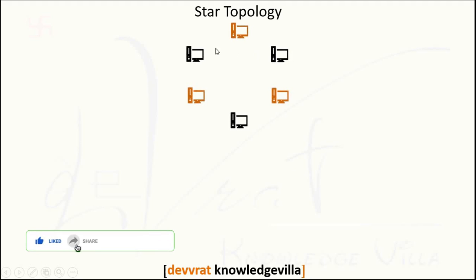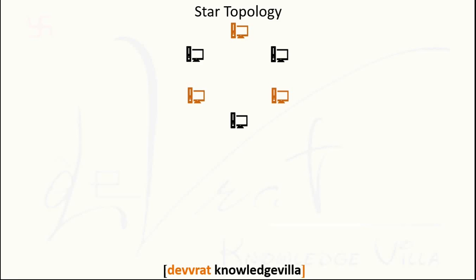Suppose we have a few devices or computer systems and we want to generate a star network. So we will use one more additional device that will work as a centralized device. This device is known as a hub or switch. In most of the cases people are using hub, or we can use the switch also.